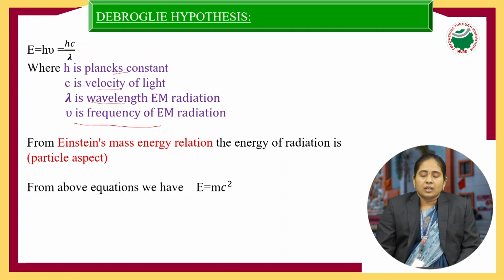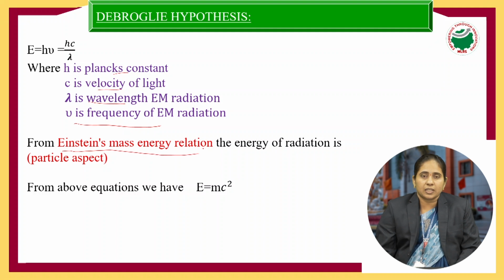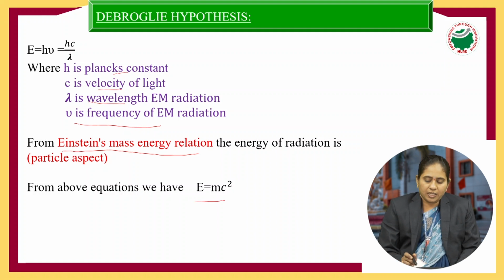Next, after Max Planck, de Broglie took the Einstein mass energy relation. What is Einstein's mass energy relation? Energy in the form of mass, that is E is equal to mc square. So E is equal to mc square from Einstein's mass energy relation. This is known as the particle aspect. Why is it known as particle aspect? Since m is the mass of the particle. Mass of the particle means it is a particle aspect, whereas E equal to h nu is a wave aspect, and E equal to mc square is the particle aspect.